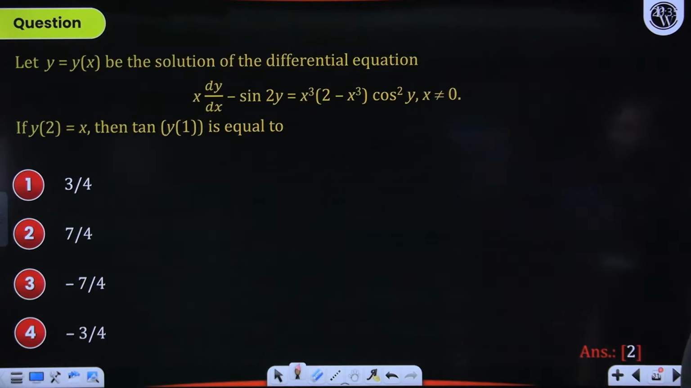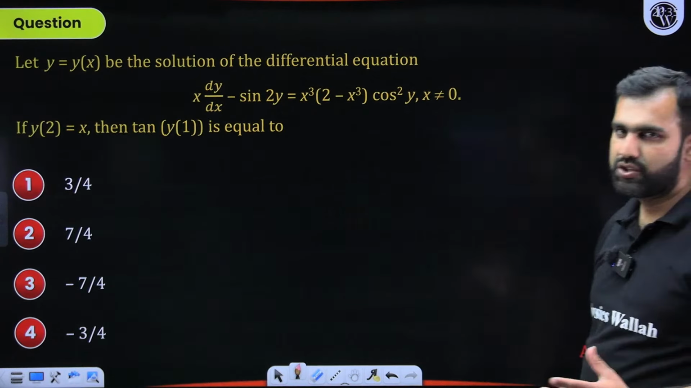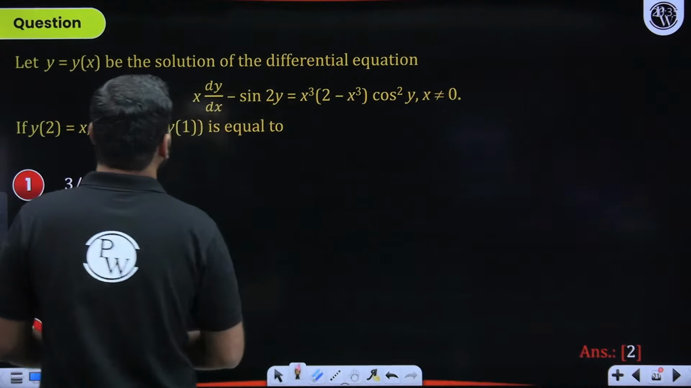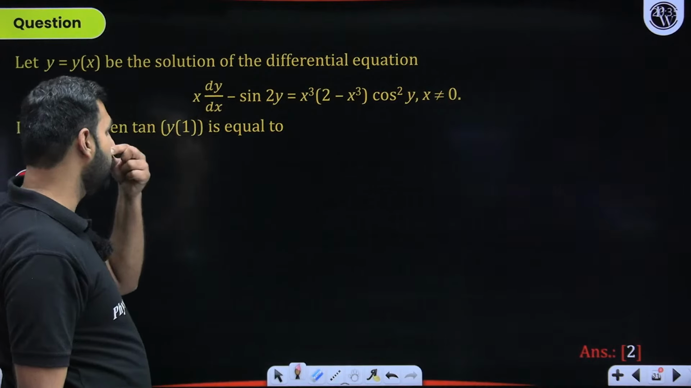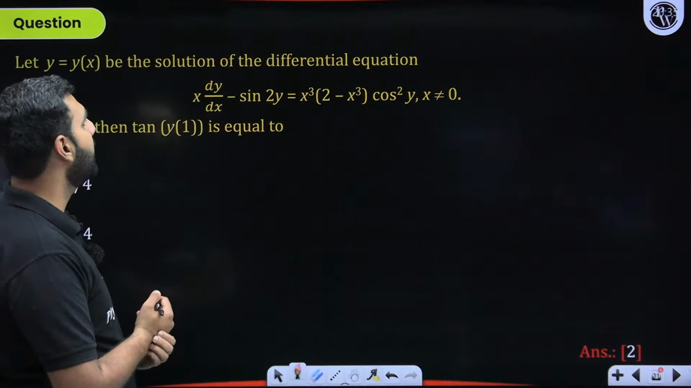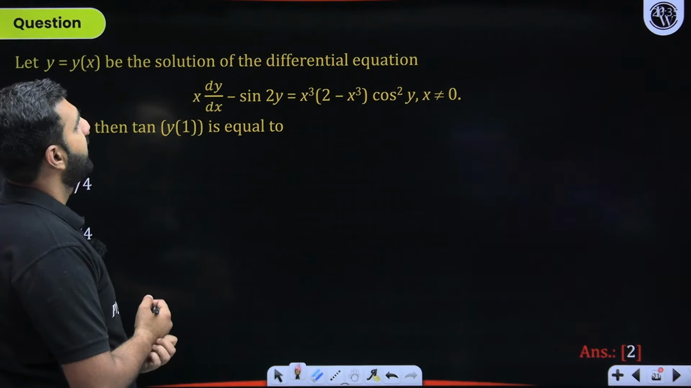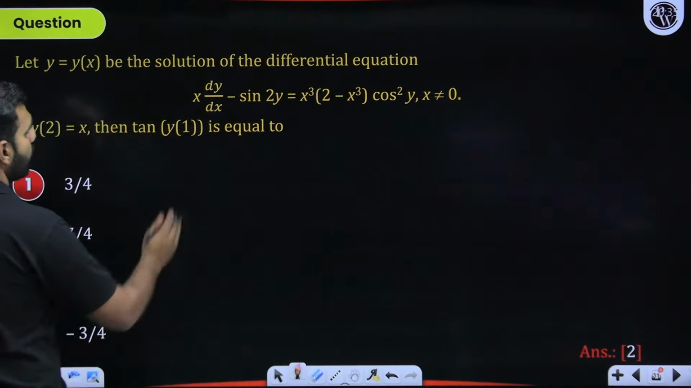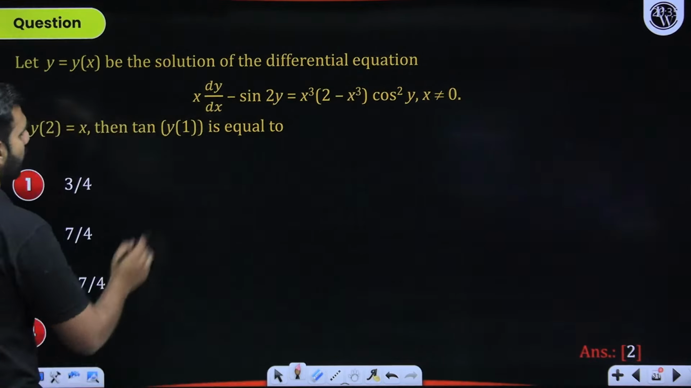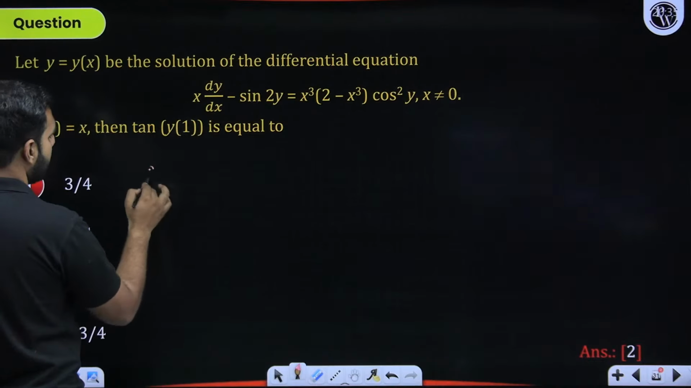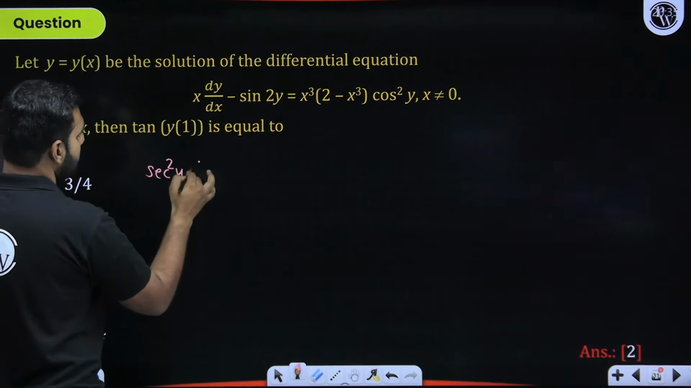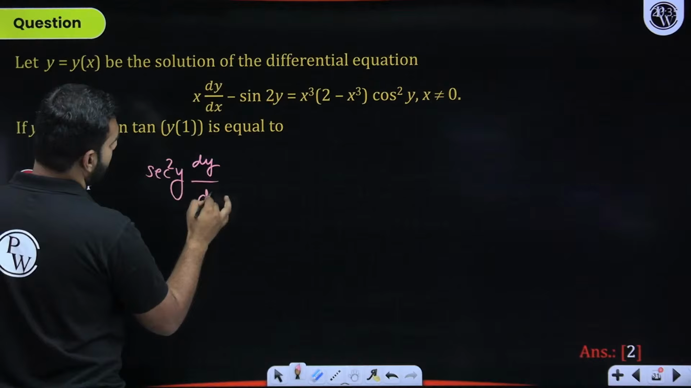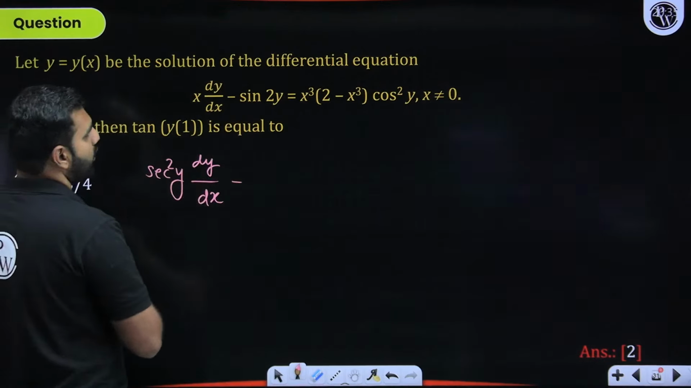Now with this, let's solve the next question here. A question based on differential equations. To solve this differential equation, what I am going to do is, I will divide it by x cos square y. Yes. When you divide both the sides by x cos square y, x gets cancelled, cos square y becomes sec square y in the numerator. So sec square y dy by dx.